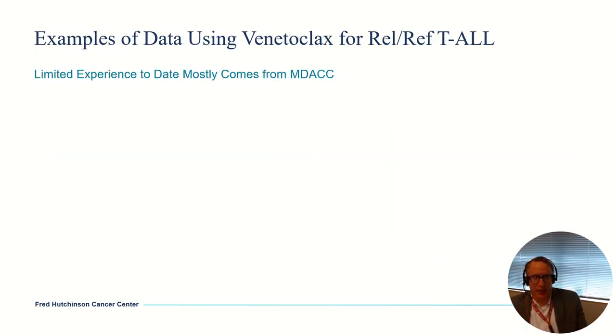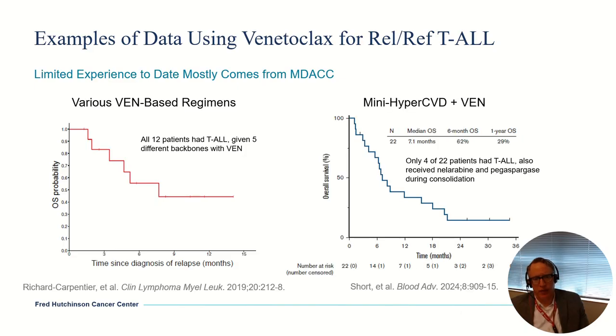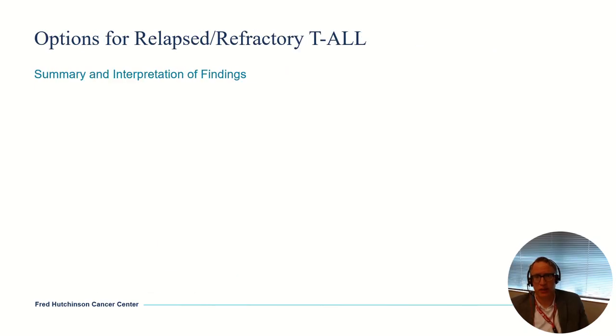What about venetoclax? Again, the experience here is fairly limited. It's mostly data from MD Anderson. A small retrospective analysis here of 12 patients that had T-cell ALL given different chemotherapy backbones with venetoclax, and you can see some results here. They've also looked specifically at mini hyper-CVD plus ven, but again, only a small subgroup of these had T-cell ALL, and those patients also got nelarabine and pegaspargase, so it's a bit hard to know how effective this combination is.